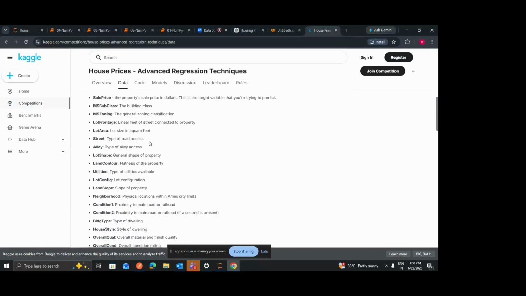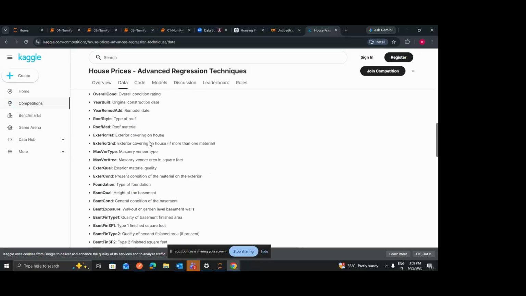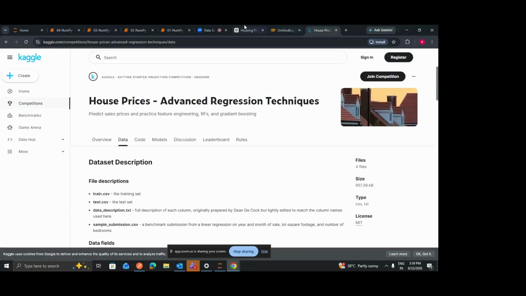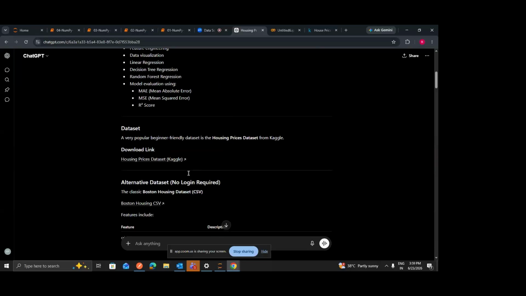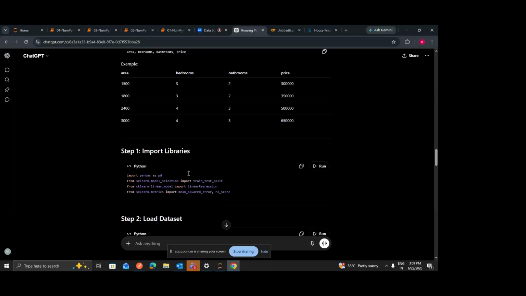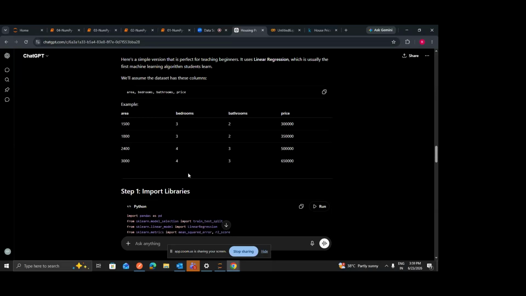So this is how you are going to get the data. Maybe you are going to have what is the area, how many bedrooms we have, what is the price, how many bathrooms we have, all the details of different houses and their price. Now based on this whole data set, and I will share the data set with you, you have to analyze that data set.